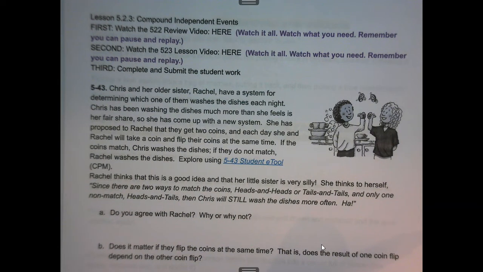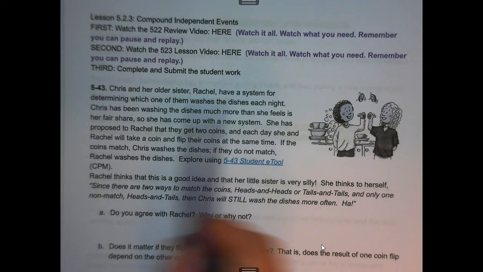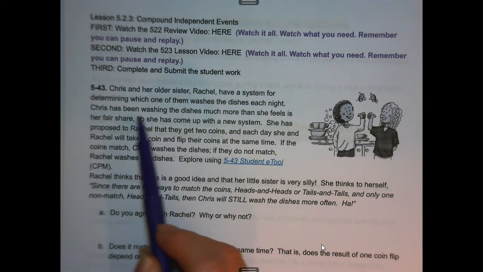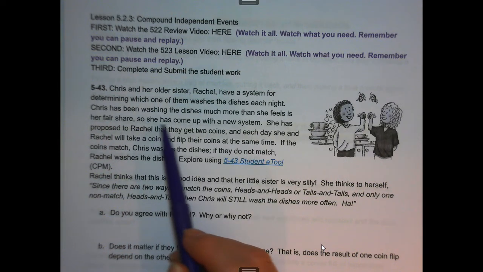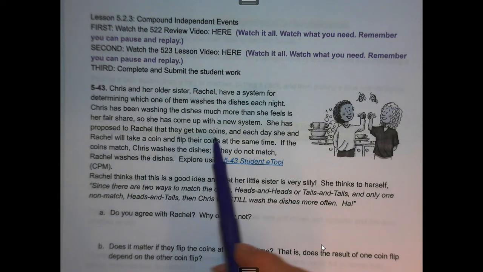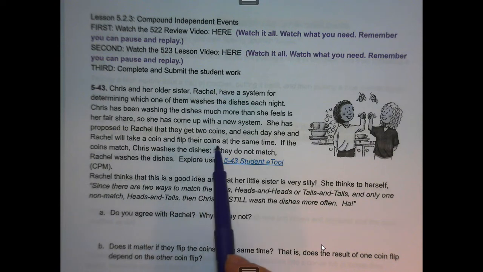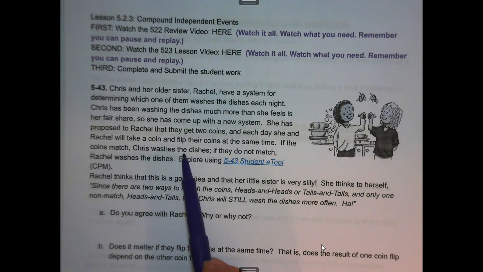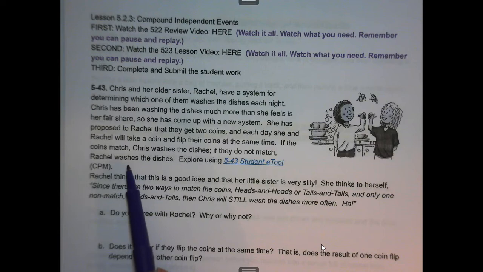Today we have a story about Chris and her older sister Rachel, and they have a system for determining which one of them washes the dishes each night. Chris has been washing the dishes much more than she feels is her fair share, so she has come up with a new system. She has proposed to Rachel that they get 2 coins, and each day she and Rachel will take a coin and flip their coins at the same time. If the coins match, Chris washes the dishes. If they do not match, Rachel washes the dishes.